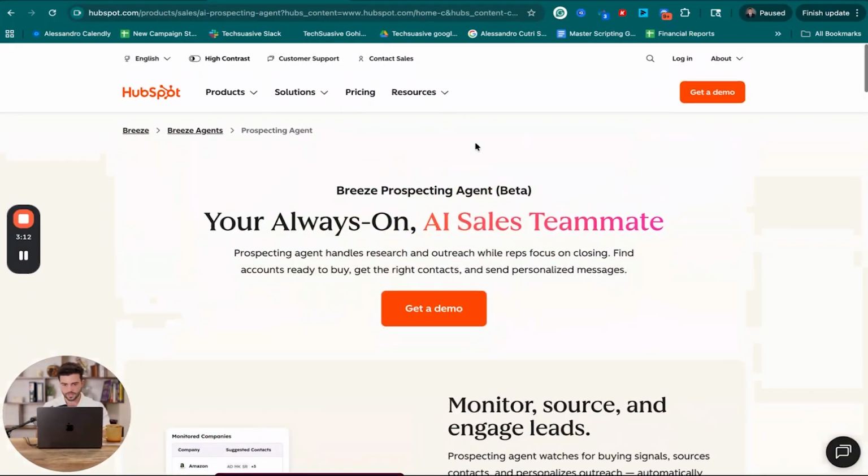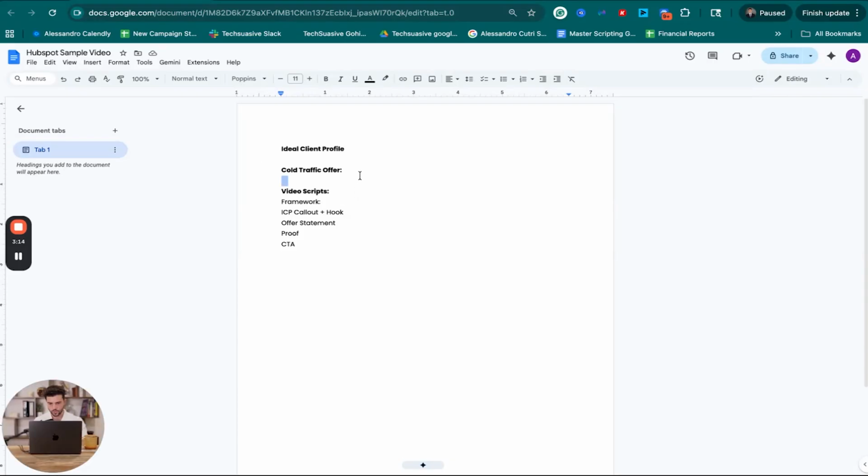So the first thing that I'm thinking about is the cold traffic offer, right? So when you're writing a cold traffic offer, you want to focus on the benefit and the outcome. And in this case, we're going to focus for this CRM. So traditionally how people will market a CRM is like, oh, we'll help you get more visibility into your sales data, right? Like nobody cares about that. Like they want to make more money because of your product. And that's what we're going to focus this specifically on, is making more money with this AI prospecting agent. So that's going to be number one, right? We're going to really focus on that. This is not the actual offer statement that I'll come up with, but that's really what I want to talk about.